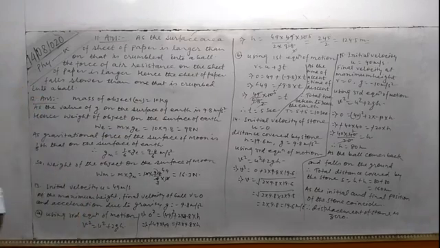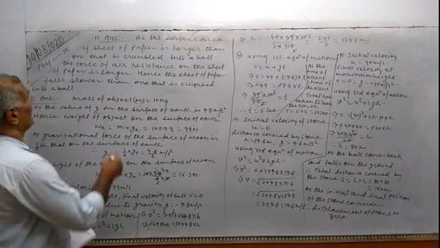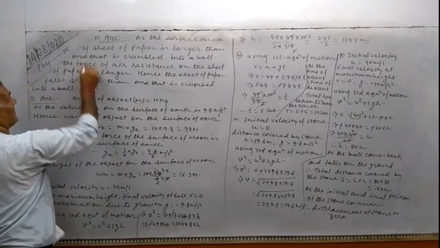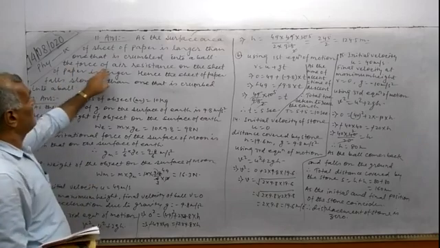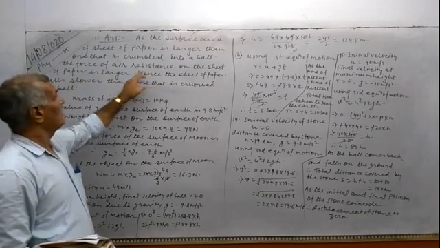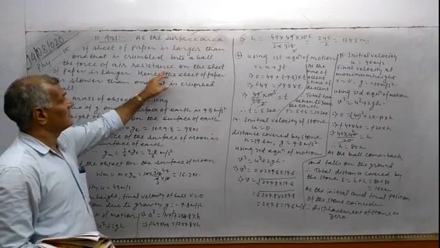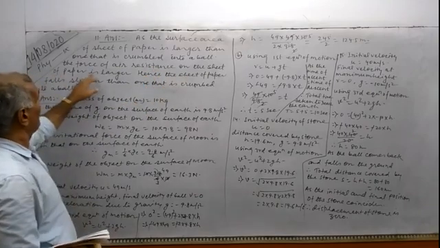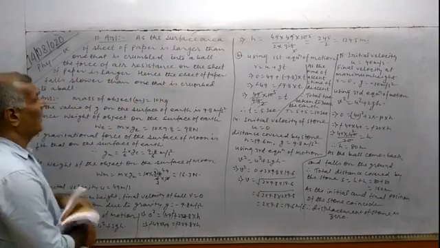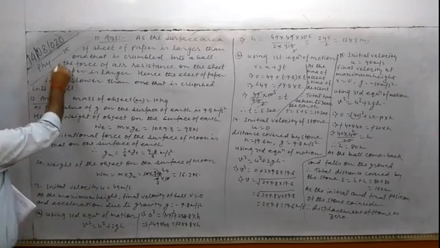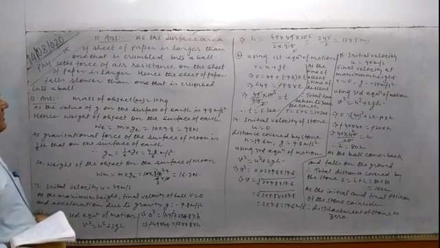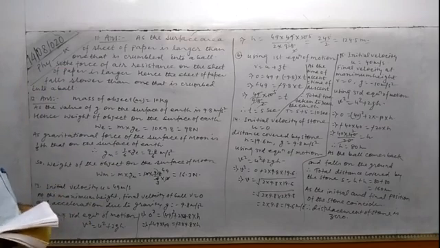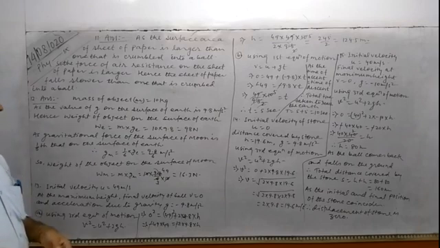So the force of air resistance on the sheet of paper is larger, and this is the reason that the sheet of paper falls slower than one that is crumpled into a ball.